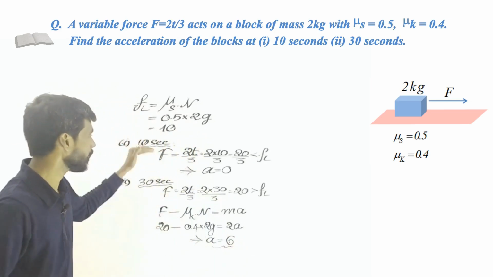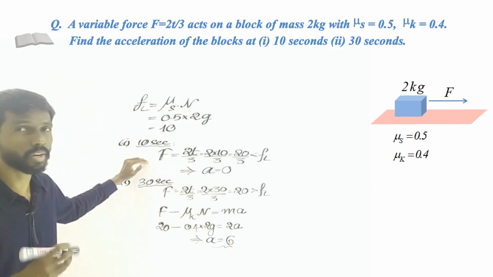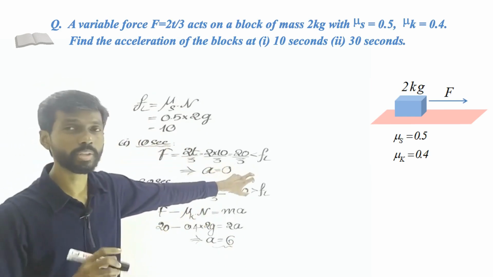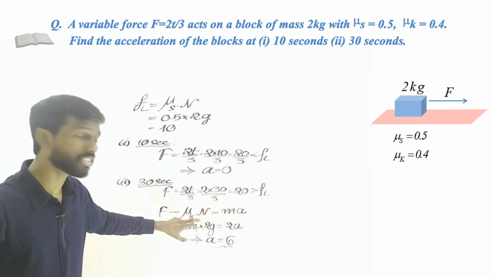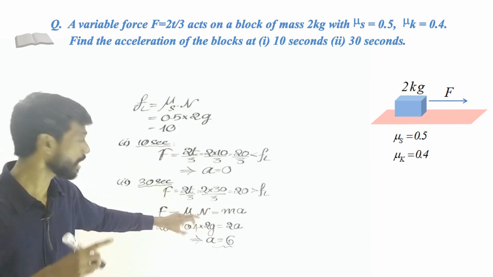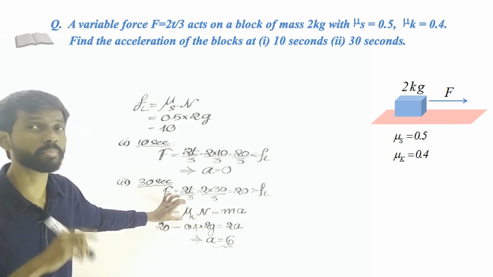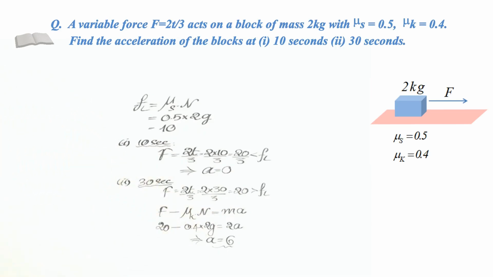Alright. So same idea, right? But just two cases we have used. Here in the first case, the object does not move because the limiting friction is more than the force. Here it is less than that. Then instead of the static friction, or the limiting friction, you have to use the kinetic friction because the object moves here. So that gives you the acceleration of the block. So that is 6.